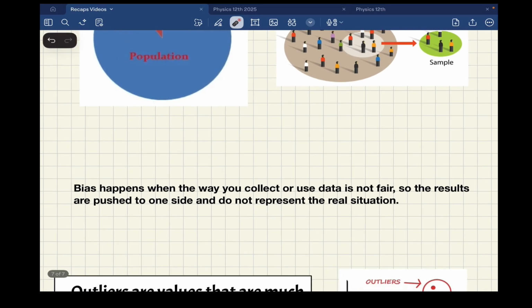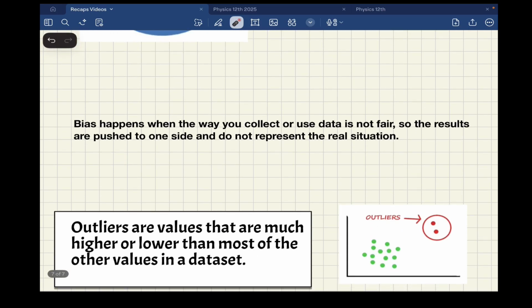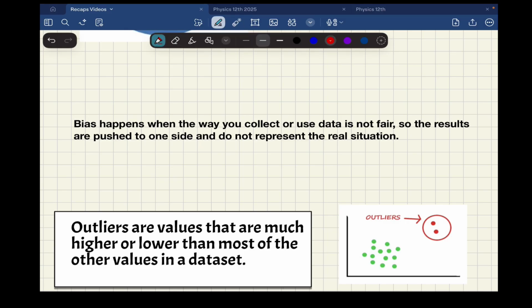Then something that sometimes happens is bias. What is bias? Basically, bias is when you are collecting data and you have a preference. Okay, this is only preference.